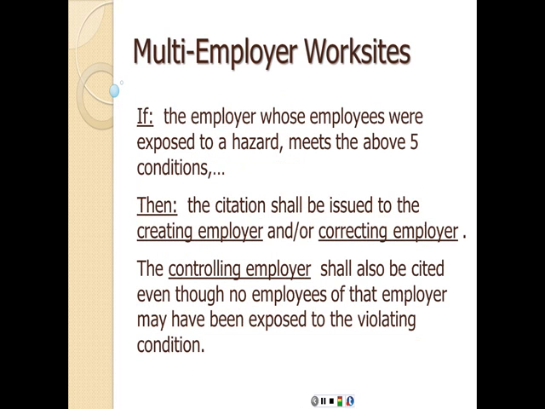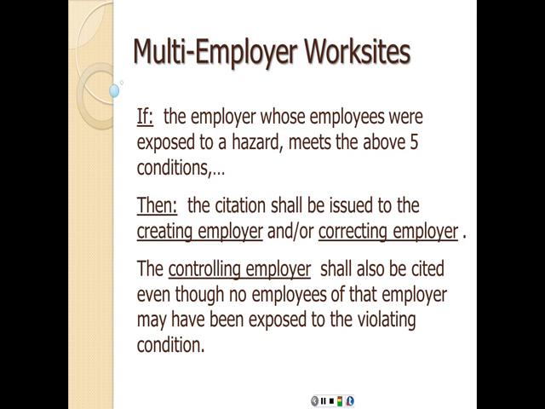If the employer whose employees are exposed to a hazard meets the above 5 conditions, then the citation shall be issued. Someone is going to be blamed, definitely. But who's going to be blamed in this case? The citation shall be issued to the creating employer and or the correcting employer, because the correcting employer might be the same as the creating employer, it might be the same as the controlling employer, or might be someone different. The controlling employer shall also be cited even though no employees of that employer may have been exposed to the violating condition, because they are in control of the whole site, therefore the title controlling employer.